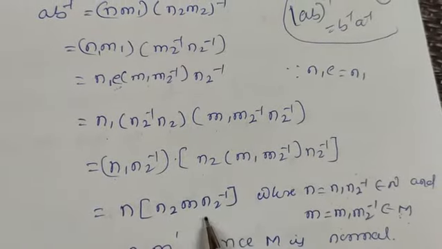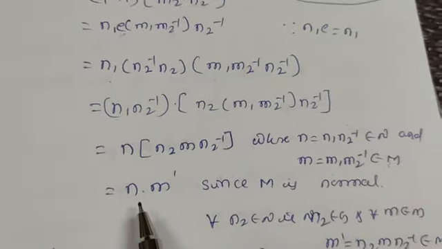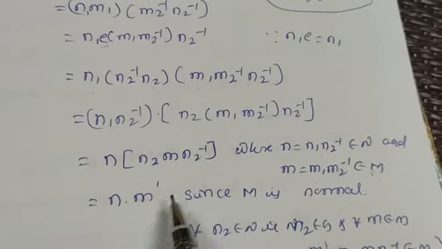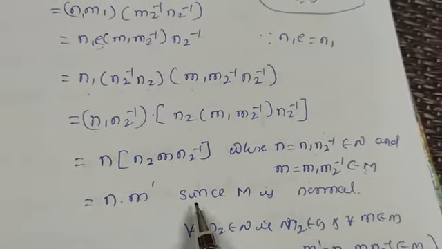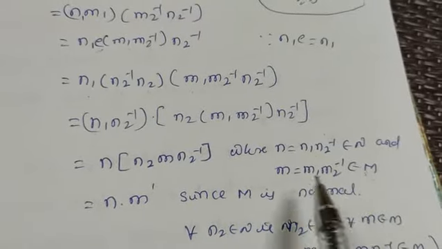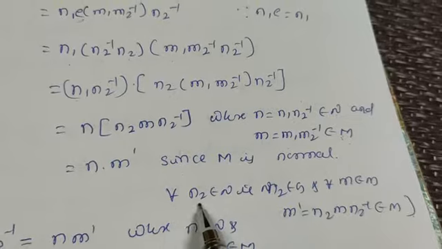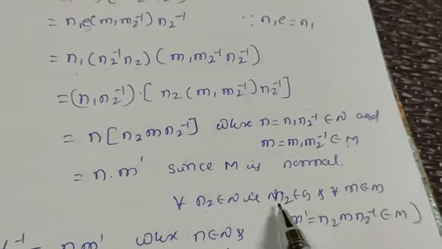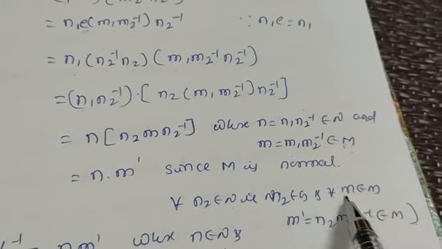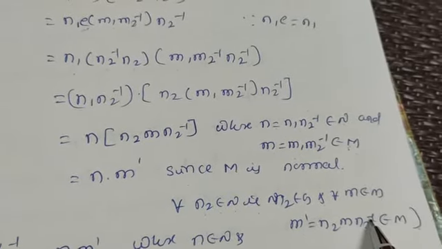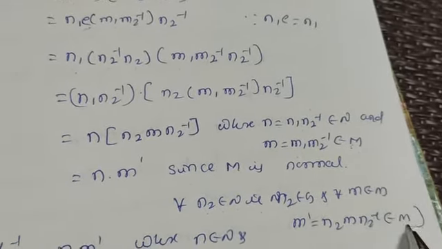This is m and n2 inverse. So now this is n into, we can take this one as an m here, because M is a normal subgroup. So for all n2 belongs to N, that is n2 belongs to G, and for all m belongs to M, m dash is equal to n2 m n2 inverse which belongs to M.